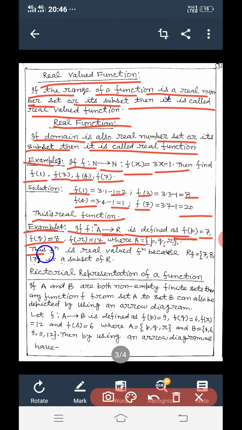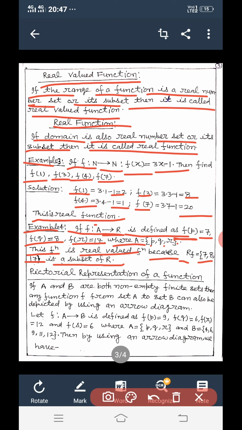This function is a real valued function because the range of the function is 7, 8, 17, that is a subset of real numbers, and the domain is p, q, r, that is not a real number set. So this is a real valued function. According to the definition of a real valued function, the range should be a real number set or a subset of the real number set.